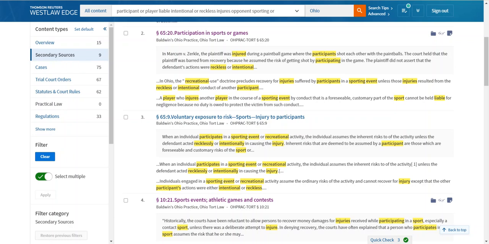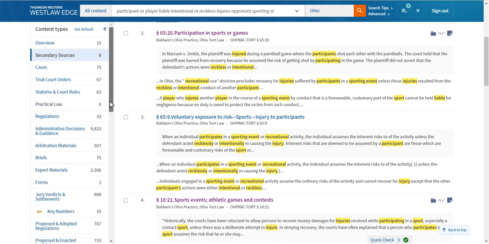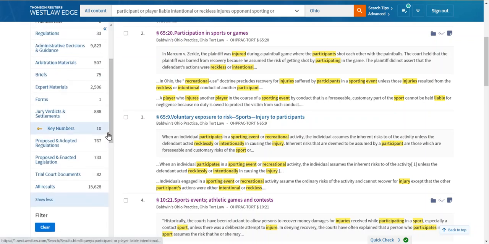When you run a global search like I just did, as I said earlier, it's looking for items in 14 different content categories. And we're not displaying all of them at this point. You have to click Show More to display the rest of them. But the two that I want you to start looking at a little bit closer than you have in the past are appellate briefs and trial court documents.